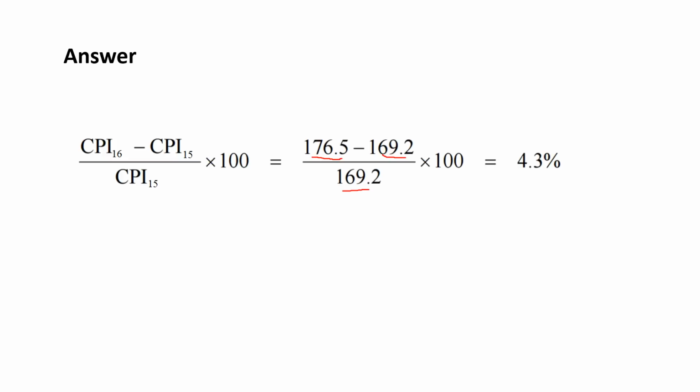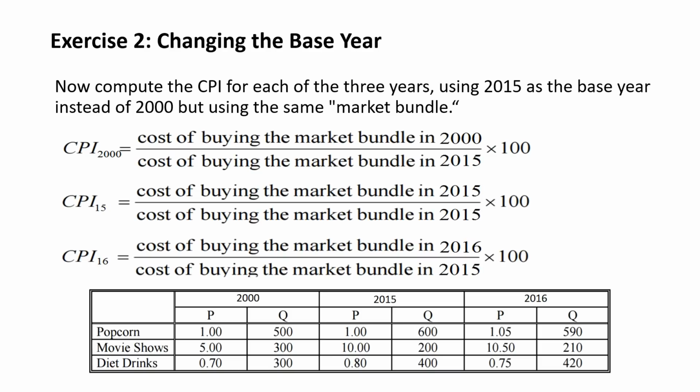Or take the 2016 figure, subtract the 2015 figure, and divide by the 2015 figure. Then multiply by 100 to get a percentage, and we get a rate of inflation of 4.3% per annum. So every year, or specifically in the year going from 2015 to 2016, prices of our bundle have increased by 4.3%.